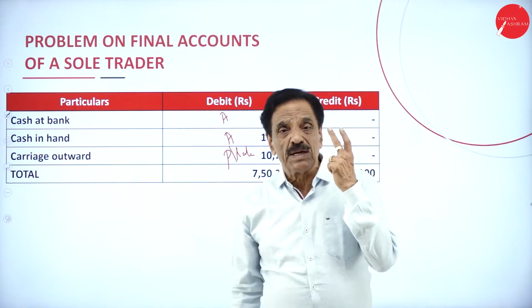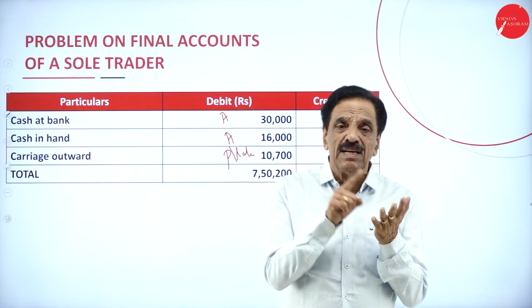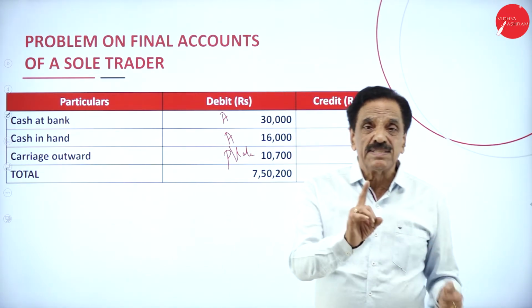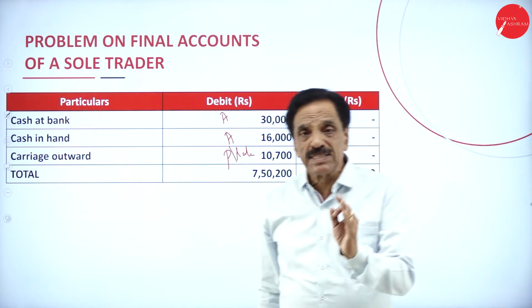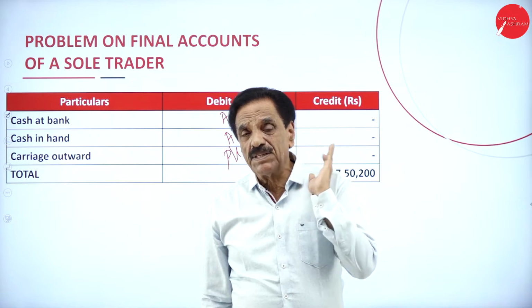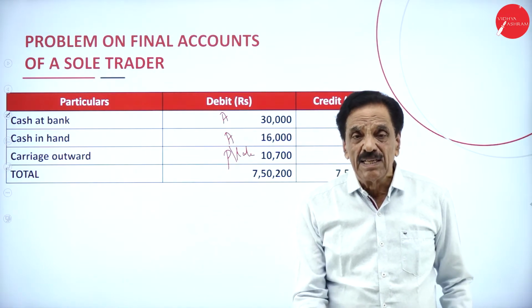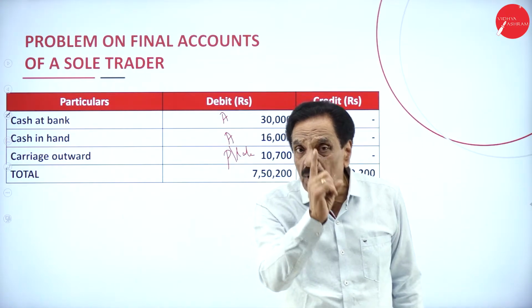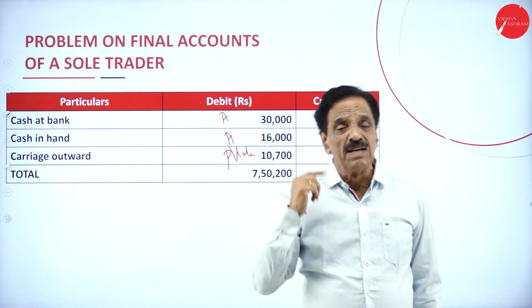So which are the two types of taxes? One is the sales tax, one is the income tax. Income tax should be deducted from capital, whereas sales tax will come in the profit and loss account debit side. You remember, sales tax, profit and loss account debit side, whereas income tax should be deducted from the capital. Then the items from the trial balance should appear only once, either in the trading account or in the profit and loss account or in the balance sheet.